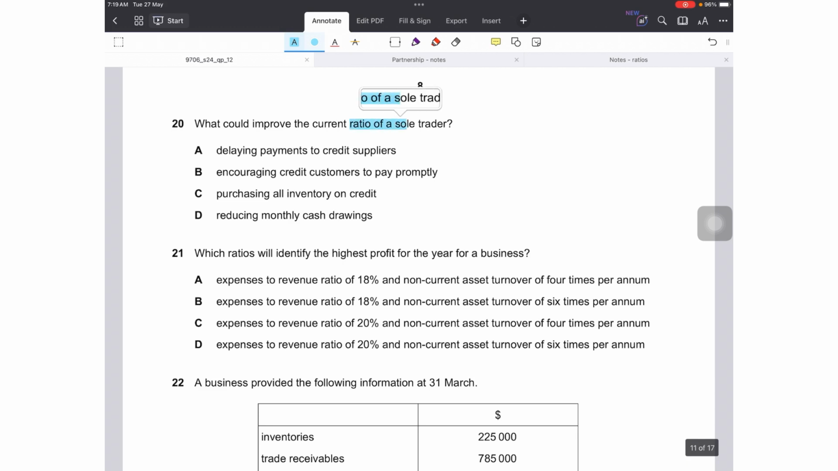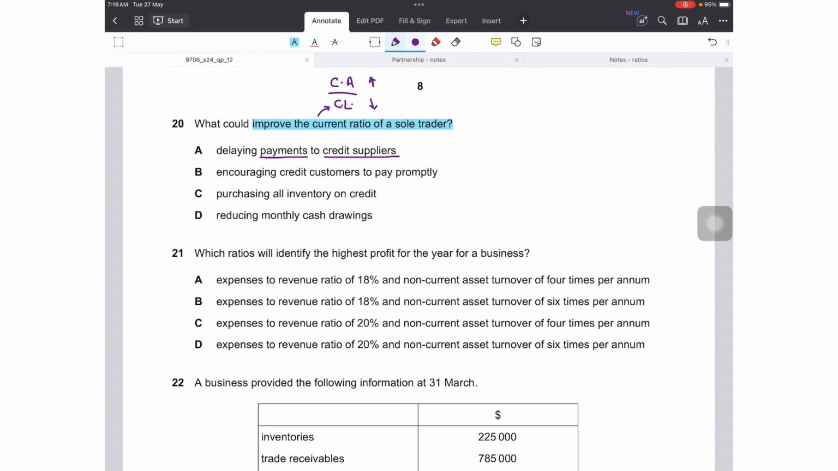Number 20. What could improve the current ratio of a sole trader? What is the formula of the current ratio? Current assets upon current liabilities. So how can this ratio be improved? Either my current assets increase or my current liabilities decrease. So keep this in mind. Now let's read the options. Let's start from A. First is delaying payments to credit suppliers.